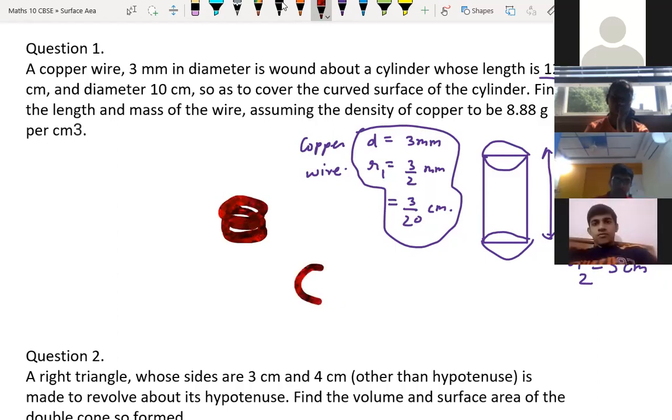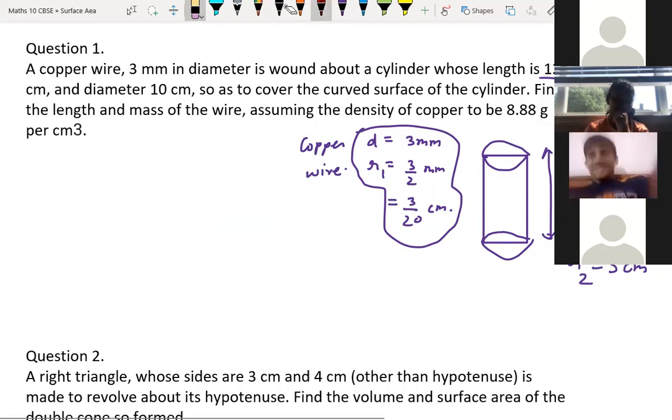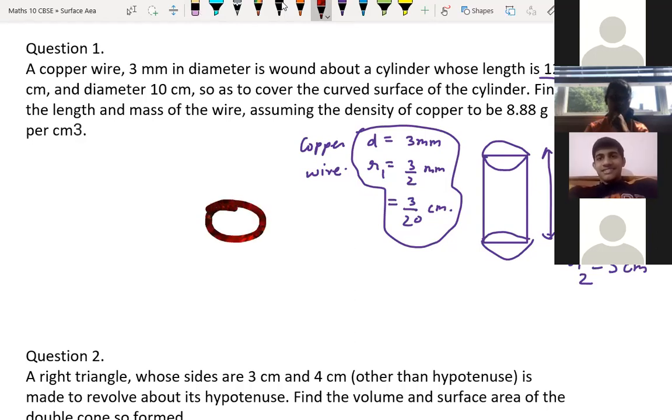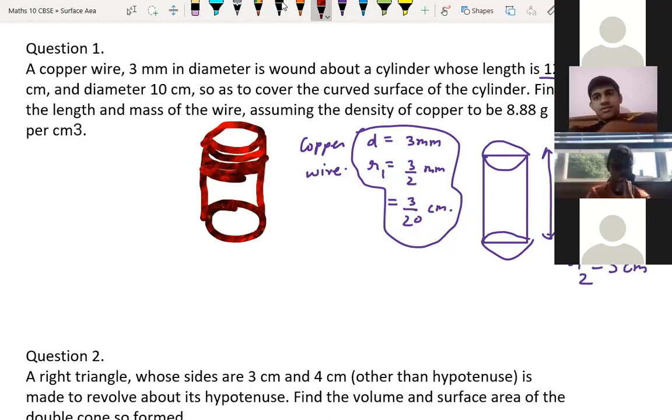Suppose one ring is like this, and you keep on putting rings, circle upon circle, that makes a cylinder. See here, one ring, second ring, third ring, fourth ring. I'm giving a gap for your understanding.